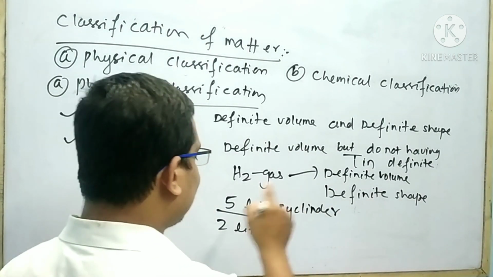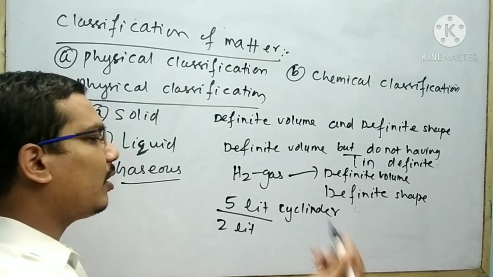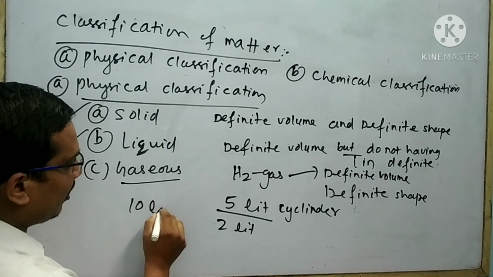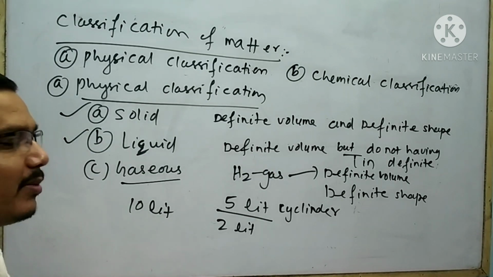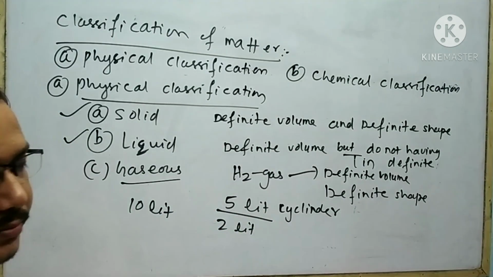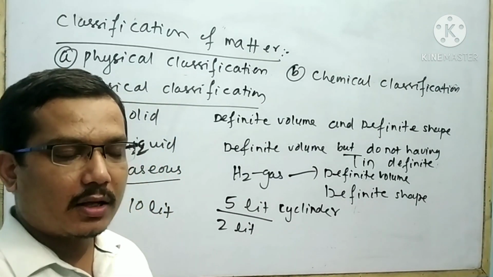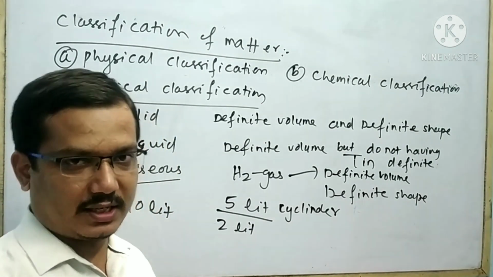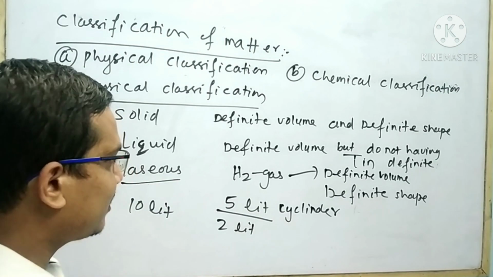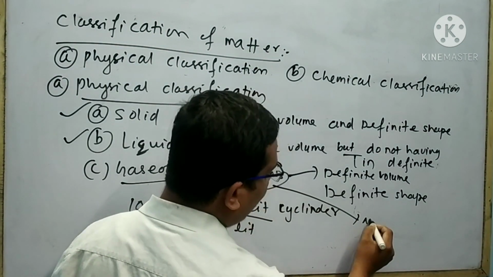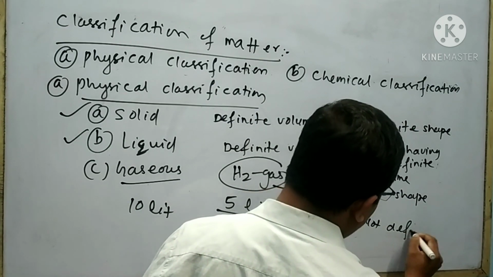Suppose I take this gas to another container which has a volume of 10 liter. Now the volume of the gas is 10 liter. From this data, it is clear that the volume of the gas changes. That means the volume of hydrogen gas is not definite.